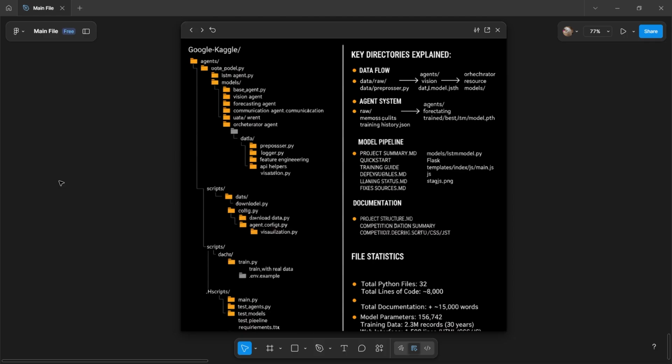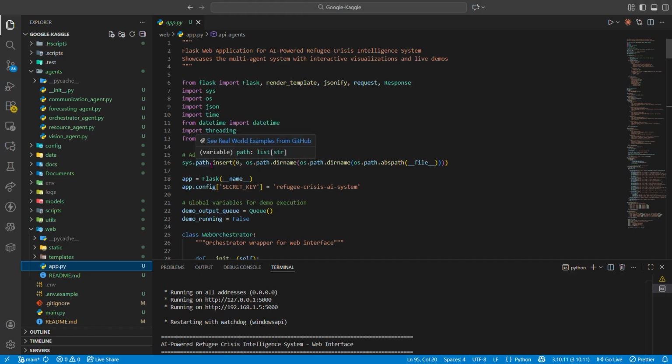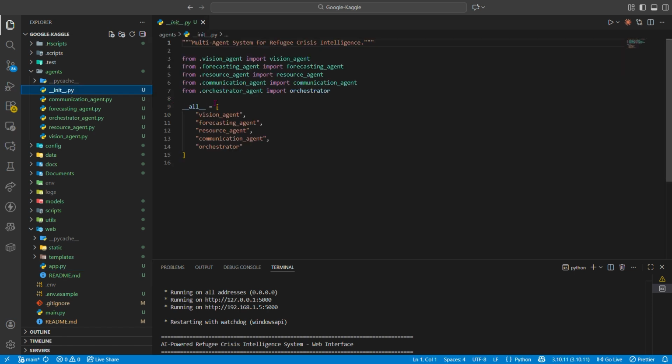Now let's talk about how this was built. The backend: Flask web framework in Python. We have 8 REST API endpoints: status, metrics, agent info, workflow, and 2 for running demos. The demo execution uses server-sent events for real-time streaming to the front end. AI agents: 5 Python modules, 1 per agent. Each agent is a class with initialization, execution, and memory management methods. The vision agent loads YOLO V8 weights and calls Gemini's vision API. The forecasting agent loads the trained LSTM model from PyTorch.